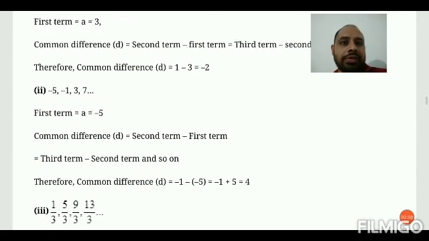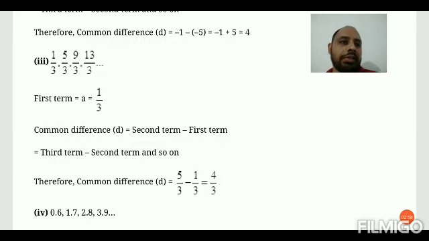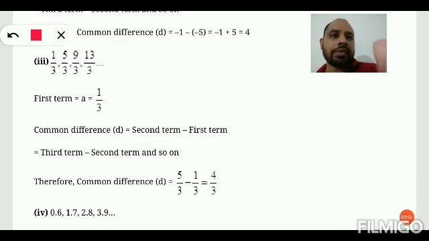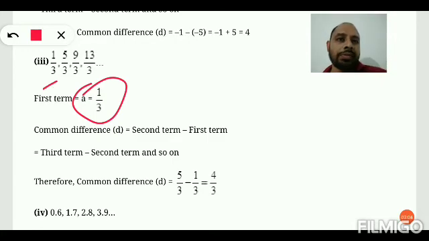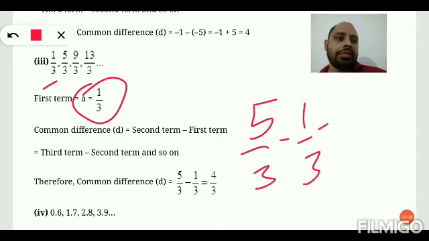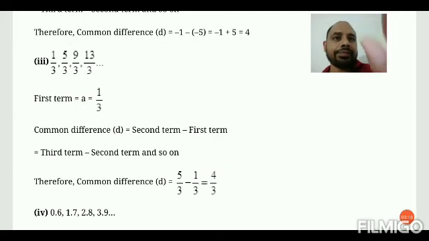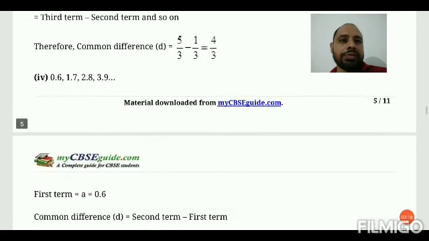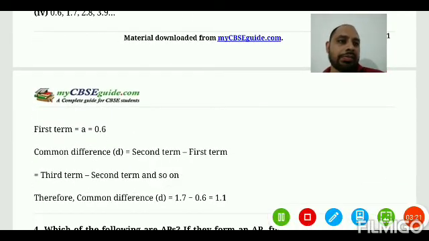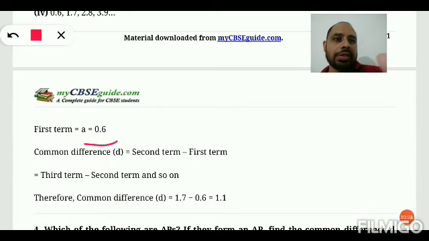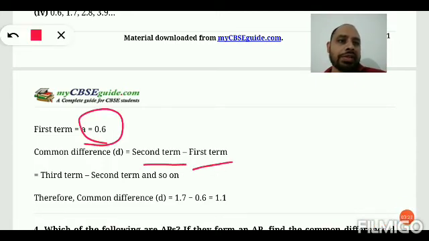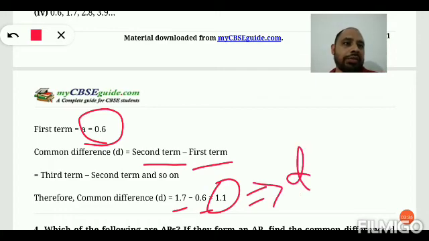Then similarly, third one, in this case it is very clear that the first term is 1 by 3 as you observe the pattern, and the common difference is 5 by 3 minus 1 by 3, which is equals to 4 by 3. Clear? Similarly, fourth one, it is very clear that the first term is 0.6 and the common difference is second term minus first term. Therefore, the second term is 1.7 and the first term is 0.6. Therefore, the common difference is 1.1.